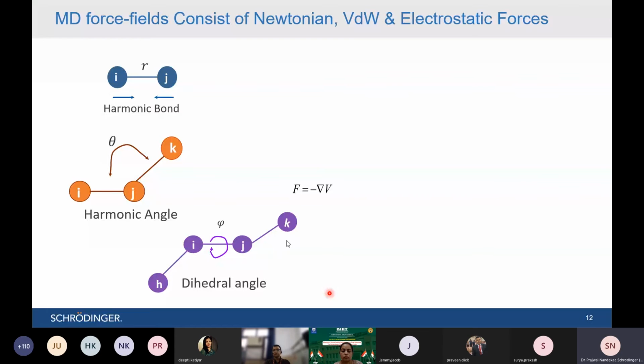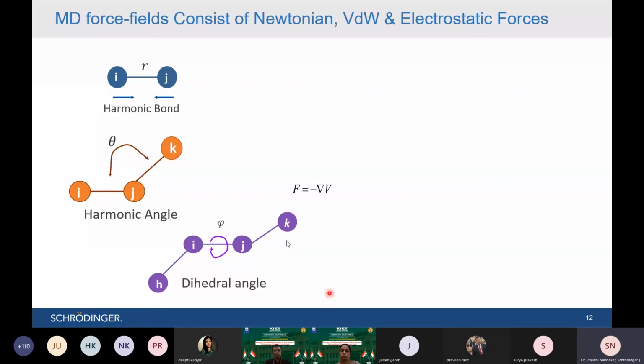So force field is nothing but a way to describe how a molecule looks and how these particular molecules can move. This is all defined by the force field. Just like I have shown before, how much the angle should move, how much the dihedral angle should move, how much the bond should move. These all things are governed and coded in the force field.